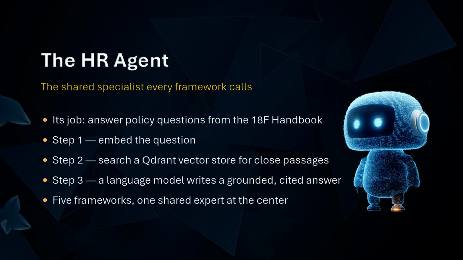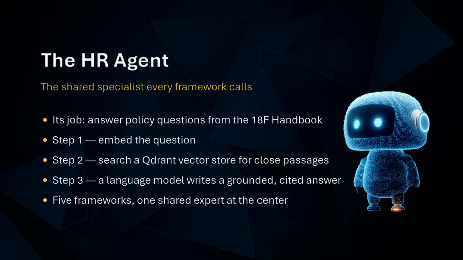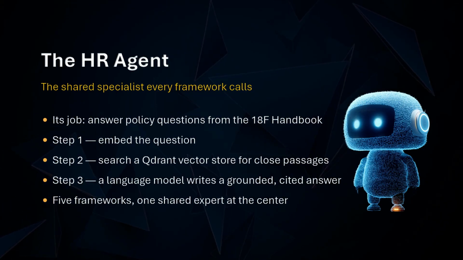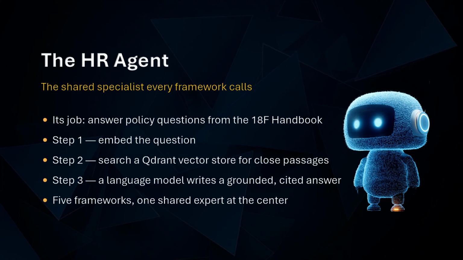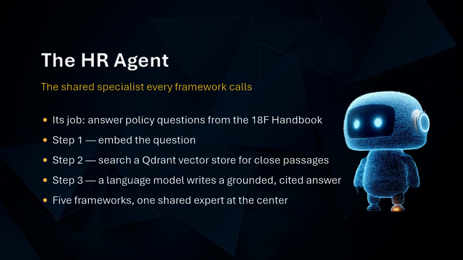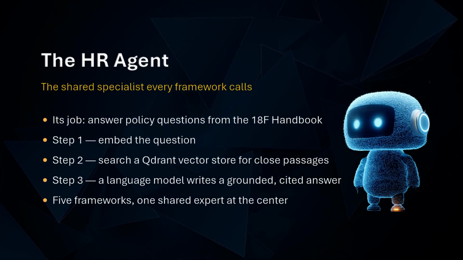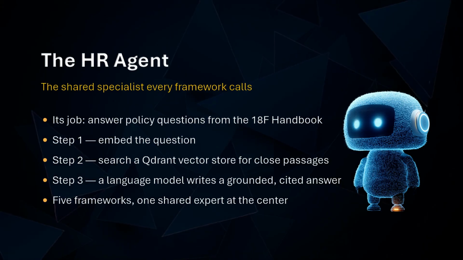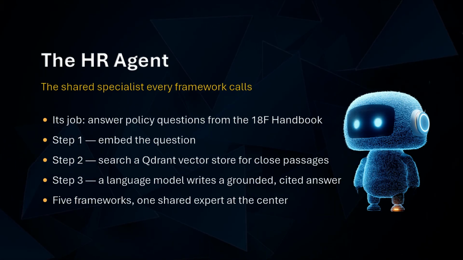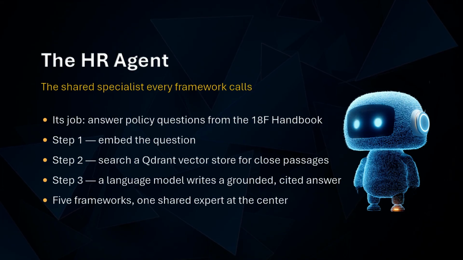Here is the specialist in this demo, the HR agent. Its job is to answer questions about company policy, drawn from the 18F handbook. It works in 3 steps. First, it turns the question into an embedding. Second, it searches a Qdrant vector store for the closest passages from the handbook. Third, it hands those passages to a language model and asks it to write a grounded, cited answer. Every framework agent in this demo calls the same HR agent. It is the shared expert at the center, and the 5 frameworks are its callers.